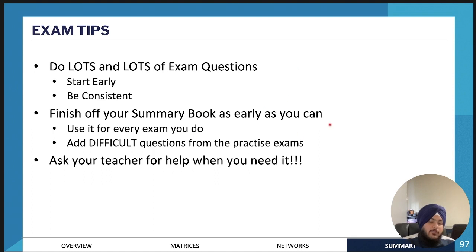Also, finish off your summary book as early as you can. These holidays are a really great time to finish off your summary book, or most of your summary book. And every exam that you do, add the difficult questions from the practice exams. So the summary book is not just for notes; it's also for difficult questions from the practice exams that you have done. And lastly, ask your teacher for help when you need it. Teachers are there to help you, and you can also ask them for free resources.